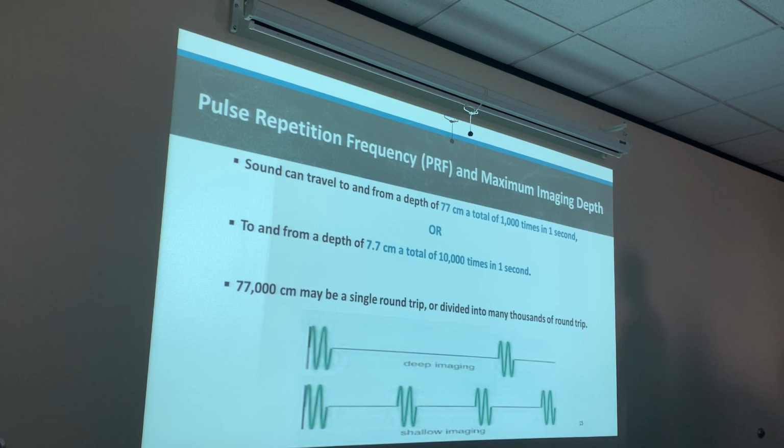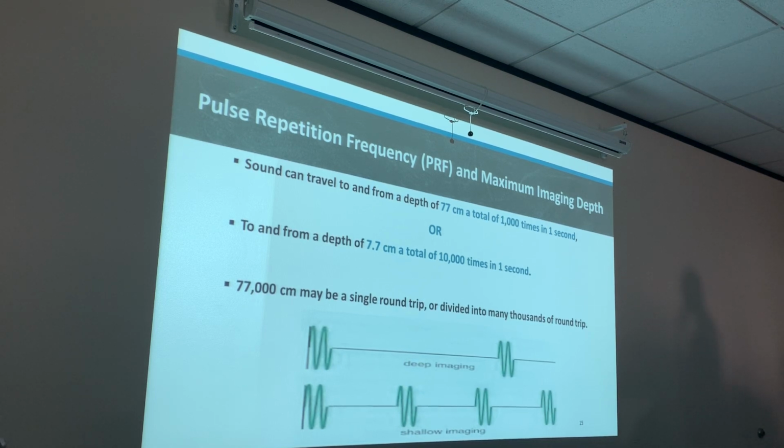So however fast it comes back, that's how we know. The machine is assuming the reflector is at a certain depth, because the machine always assumes that sound is traveling at 1540 meters per second or 154,000 centimeters per second.